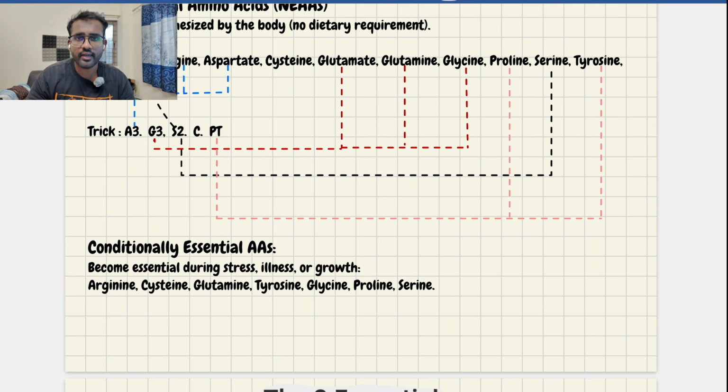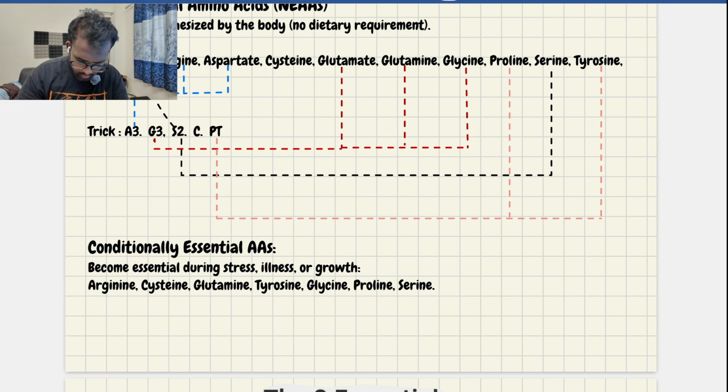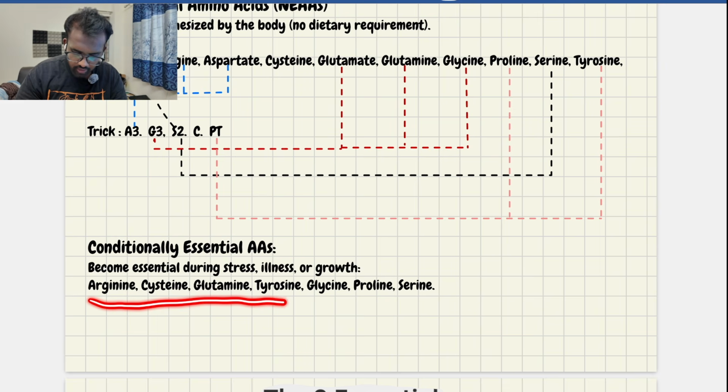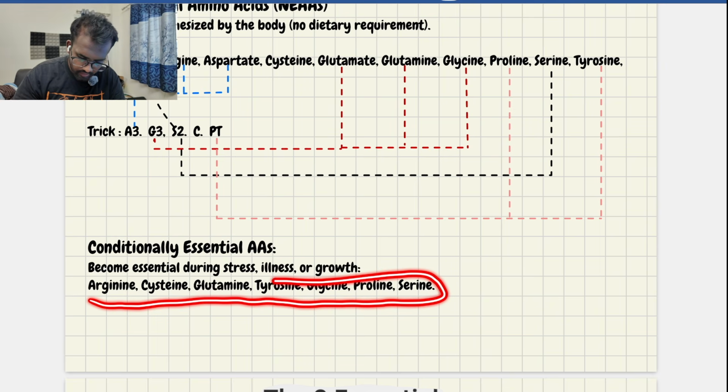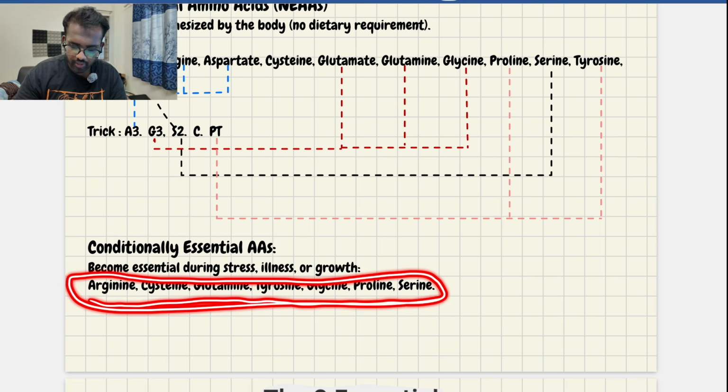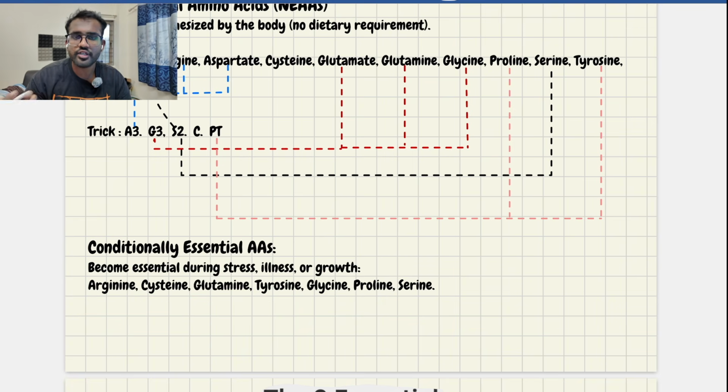And one more thing we have to remember, there are conditionally essential amino acids. Conditionally essential amino acids in the sense they are needed in particular situations, either stress, trauma, etc. Most of the time these amino acids are not essential, but under some conditions they become essential. For example, arginine, cysteine, glutamine, tyrosine, glycine, proline, serine. These are the conditionally essential amino acids. During some stress, illness, or growth, they become conditionally essential.